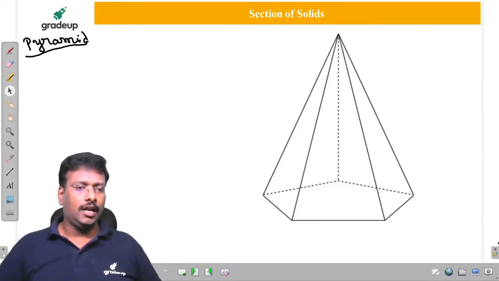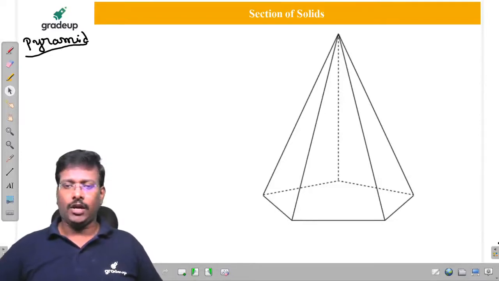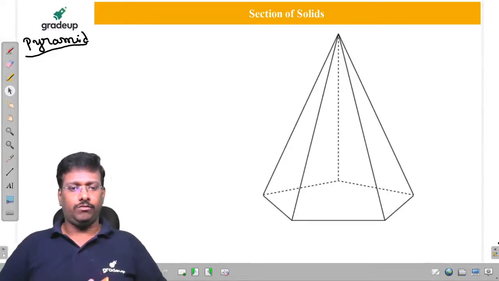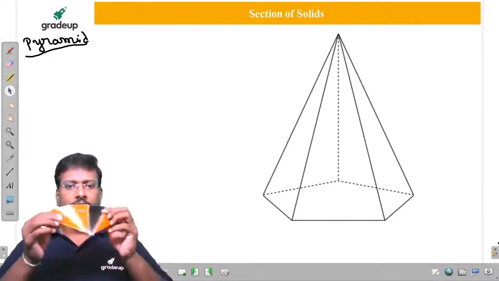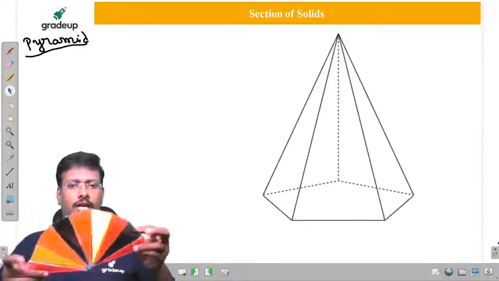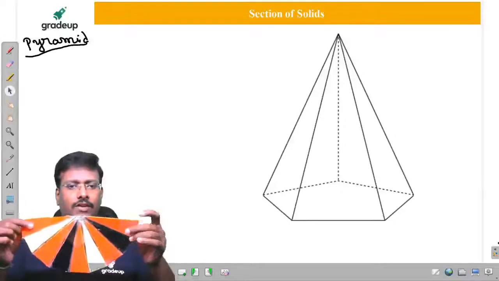So here, if you observe what a pyramid is, just in yesterday's class itself I showed it. If there are isosceles triangles, for your clarity I considered different colors.